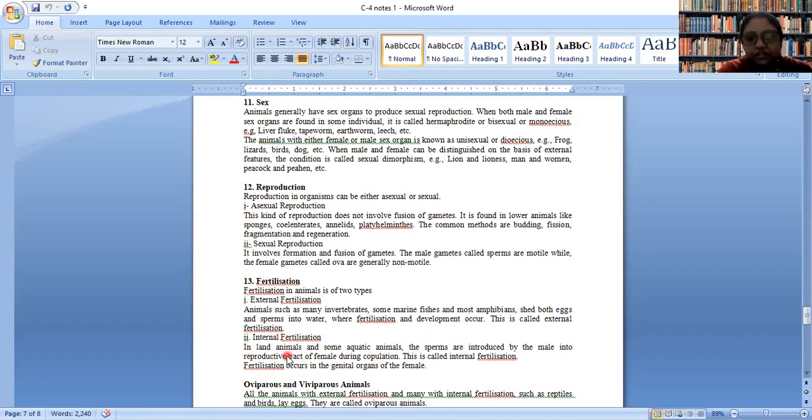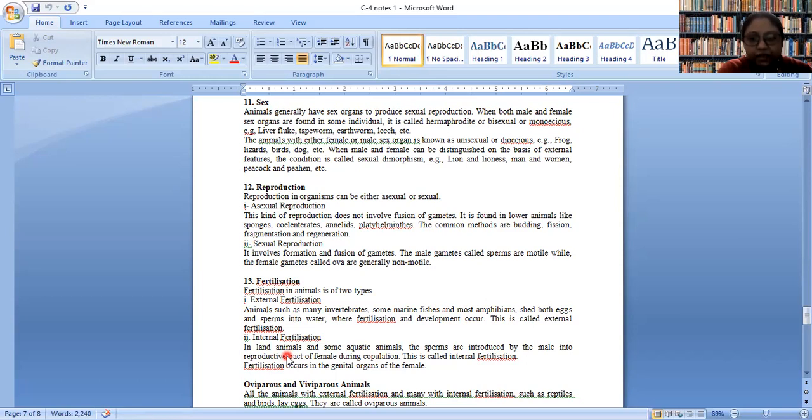In case of internal fertilization, a copulatory organ is present. So in the male, there is an organ which can push the male gamete inside the female body, and the female body needs to have a structure which enables this process.